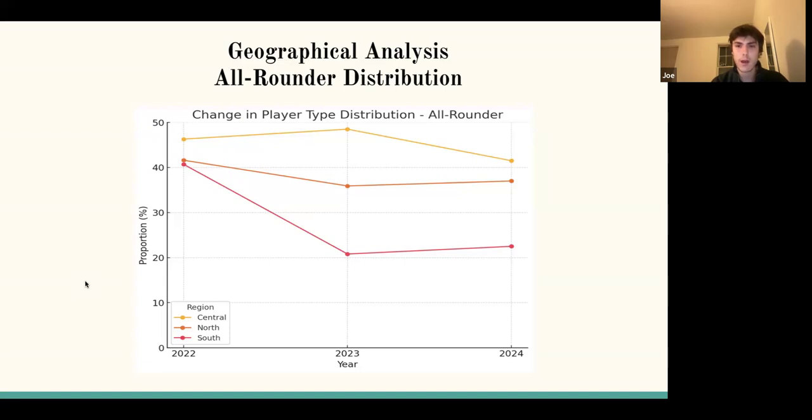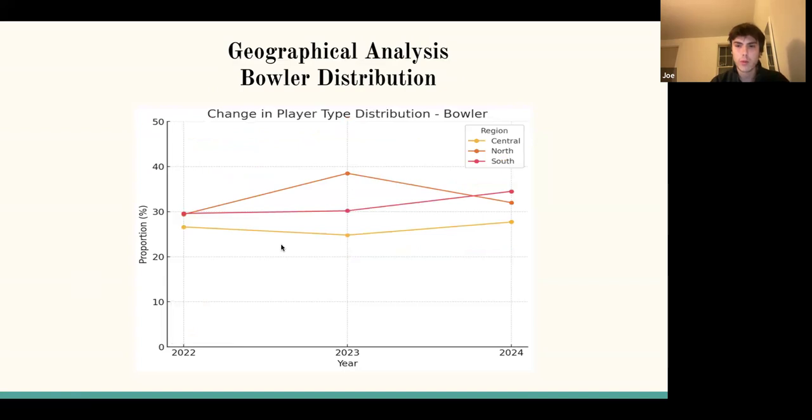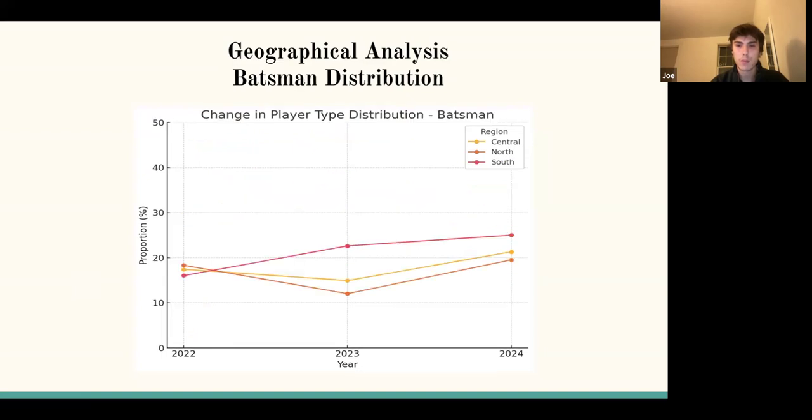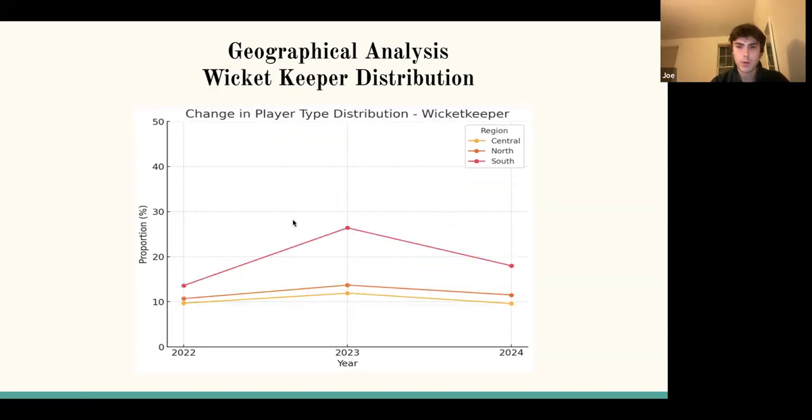So as you can see in this graph, all-rounders were highly represented within central India. And then moving forward for bowlers, there was higher representation for northern India. And then for batsmen, there was high representation for southern India. And then finally, for wicket keepers, there was higher representation as well for southern India.